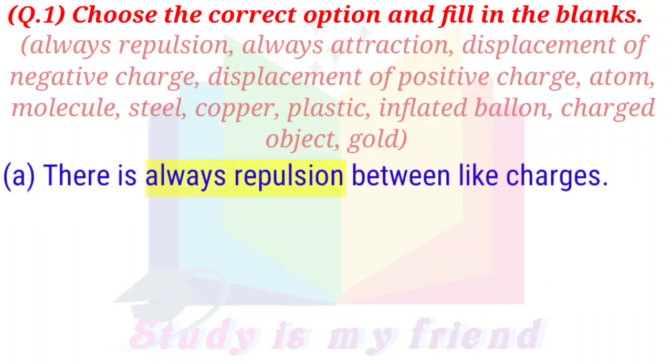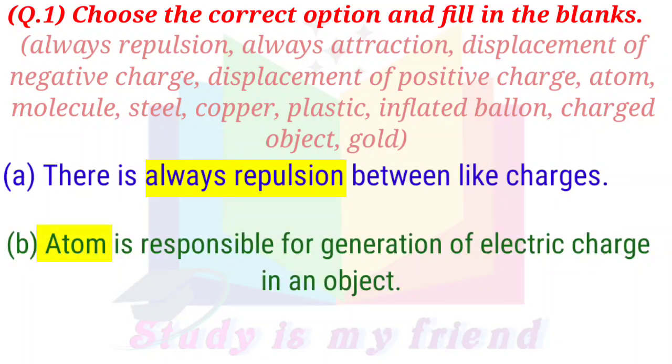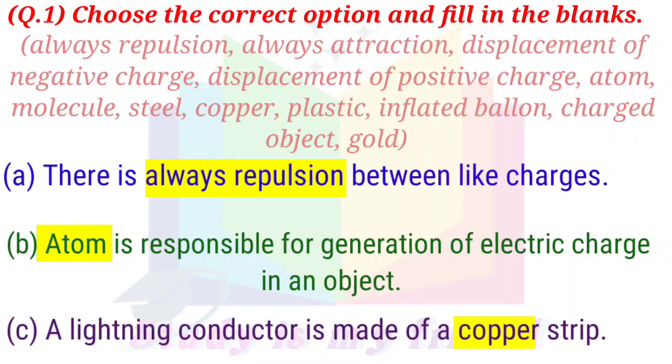A. There is always repulsion between like charges. B. Atom is responsible for generation of electric charge in an object. C. A lightning conductor is made of a copper strip.